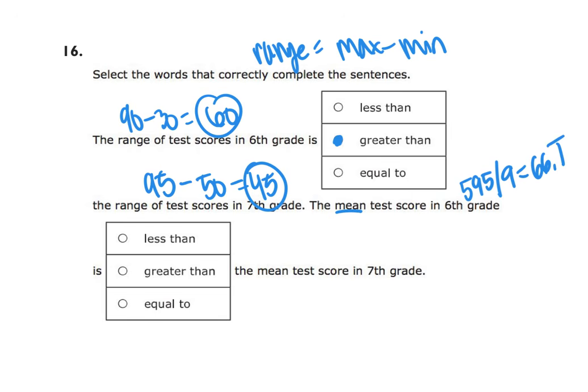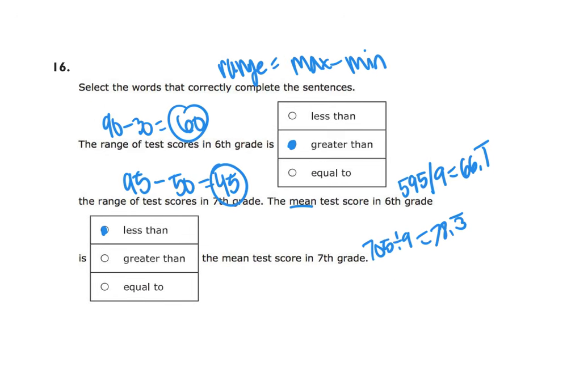The mean test score in 7th grade will be, the total is 705. Divide that by 9, and it equals 78.3 repeating. So the mean in 6th grade is less than the mean test scores in 7th grade.